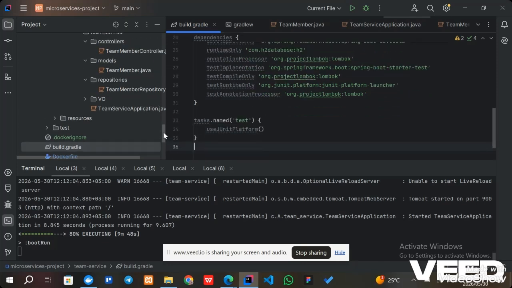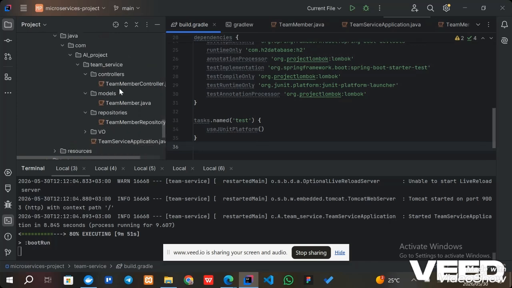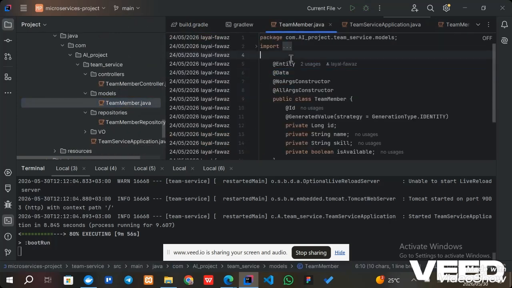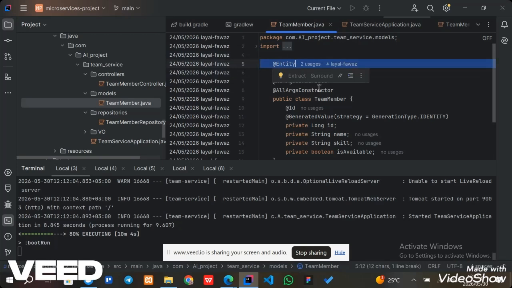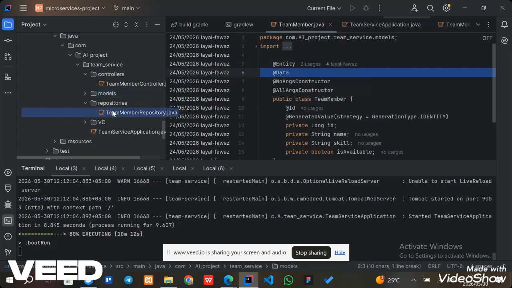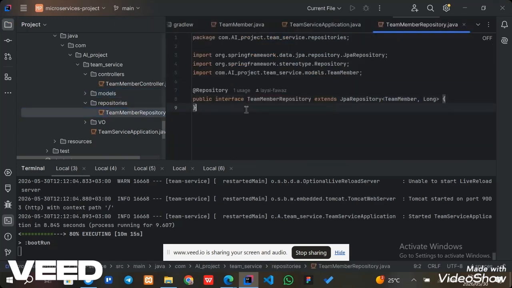Now, if I start with the team service, here I have controllers, models, repositories. For models, here is the model. I have the Entity annotation, which maps it to H2, and I have the Data annotation from Lombok, which replaces getters and setters. And for the repository, this line extending JPA repository gives all CRUD operations automatically without SQL.